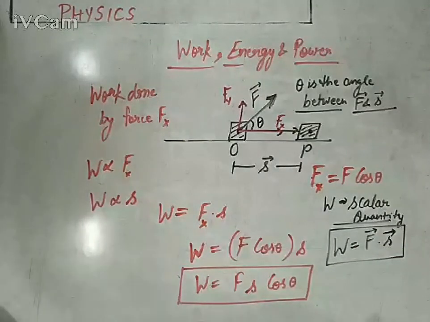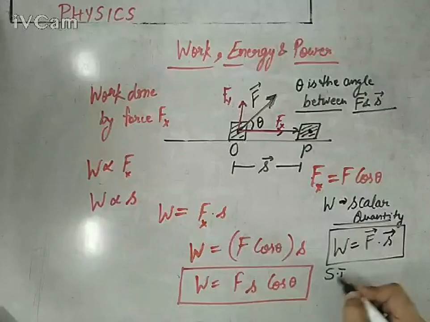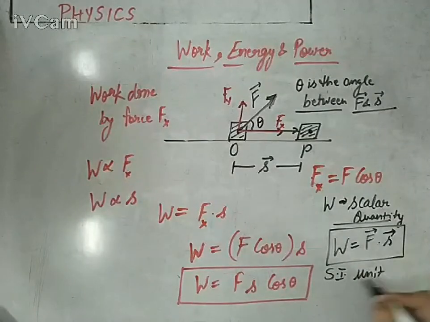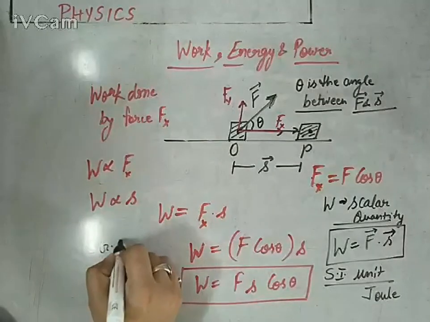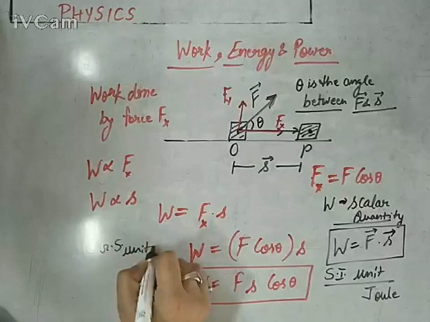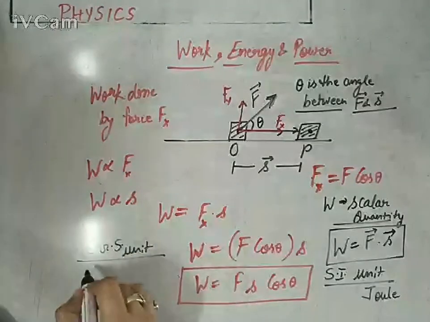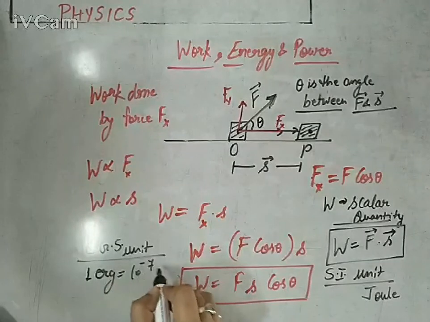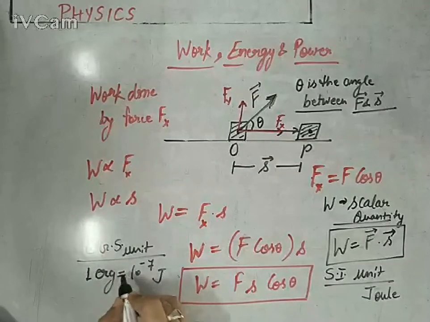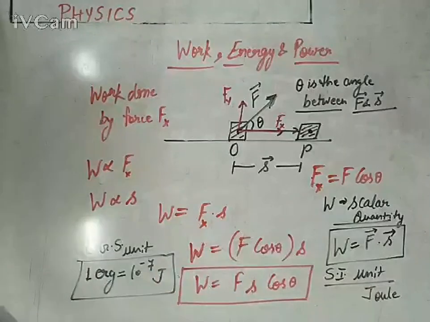And SI unit, so same as energy. So SI unit of work is joule. While if we talk about CGS unit of work, it is same as energy, that is erg. And 1 erg is 10 to power minus 7 joule. We have discussed it already in unit conversion system, dimensional analysis application.